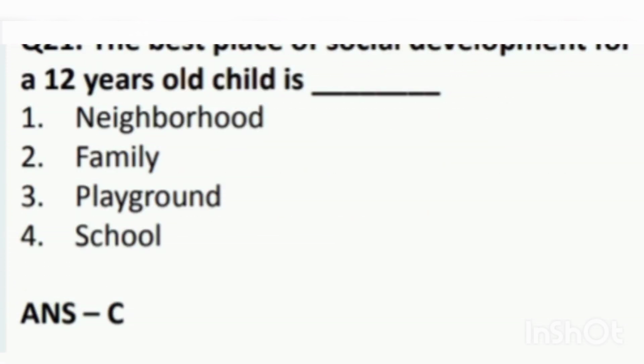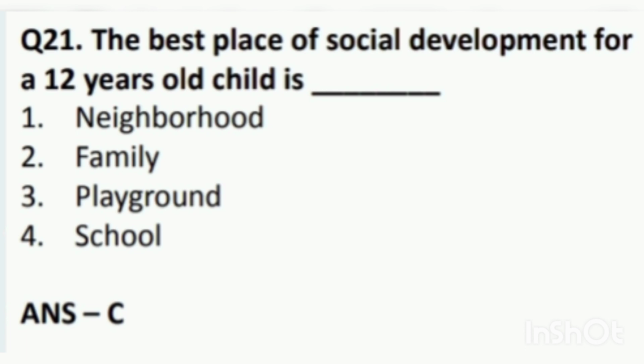Next question. The best place of social development for a 12-year-old child is first neighborhood, second family, third playground, fourth school. The answer is C, which is the playground. This playground is the best place of social development for a 12-year-old child.